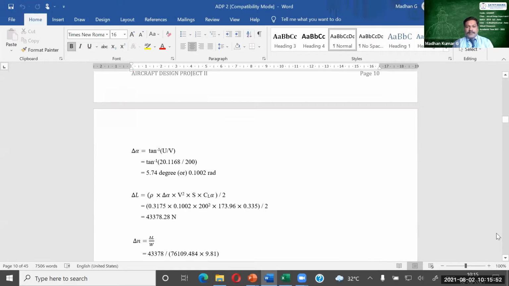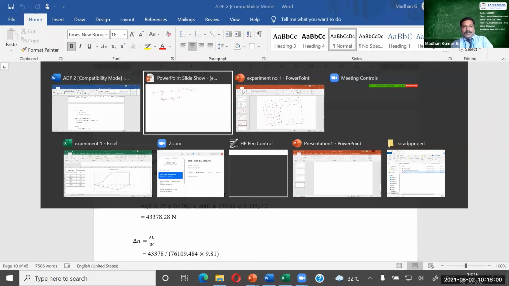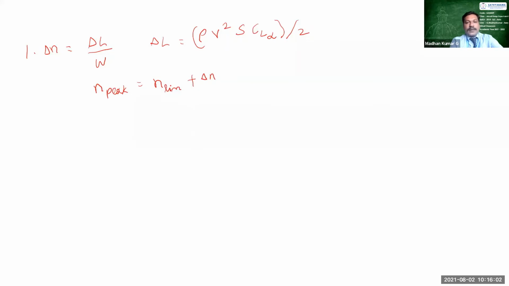You have to multiply with delta alpha, which has also been multiplied here. You should substitute the value of del alpha in radians.